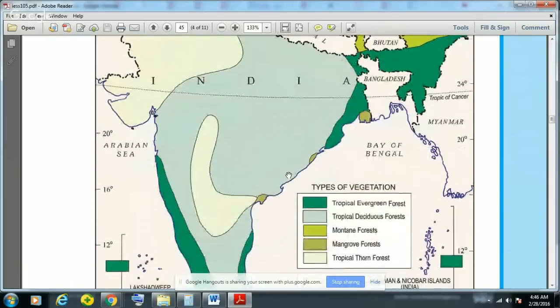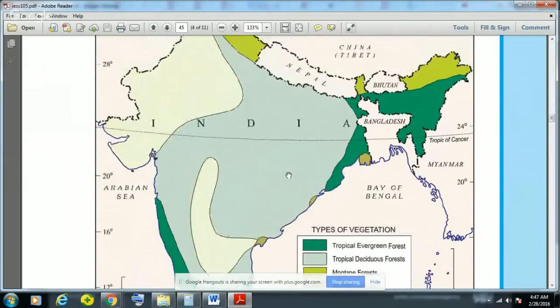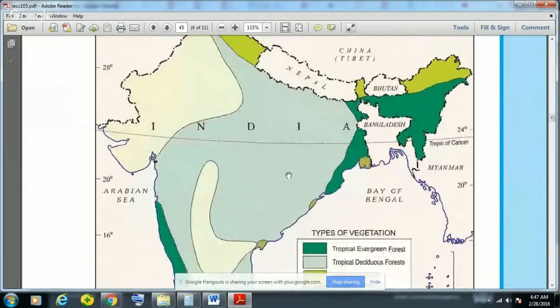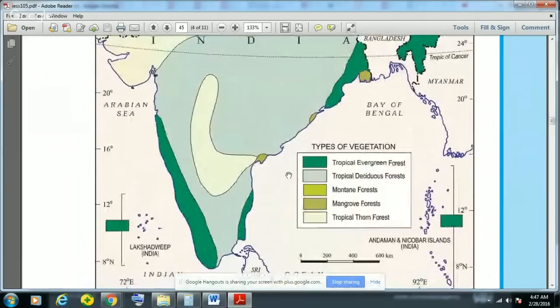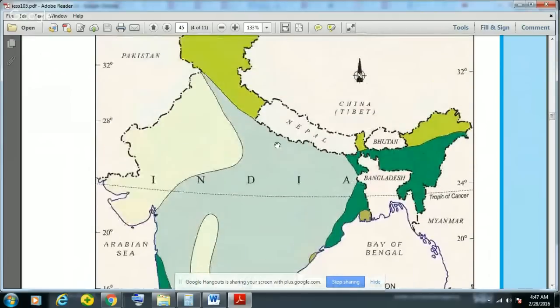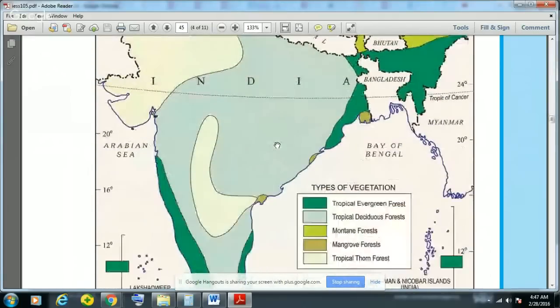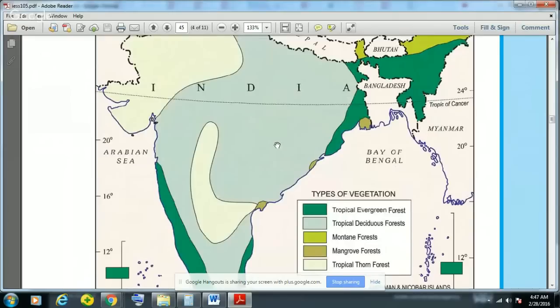Then the second most important vegetation present in India is tropical deciduous, and it is found in most parts of India. You can see that this tropical deciduous forest covers the major part of the vegetation of India. And then the third vegetation is montane forest.